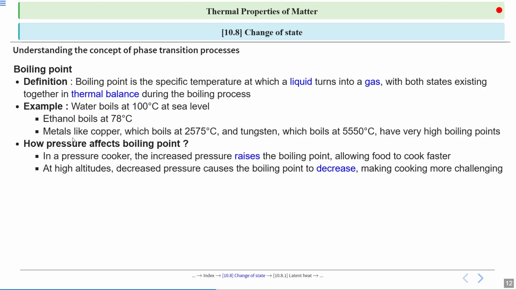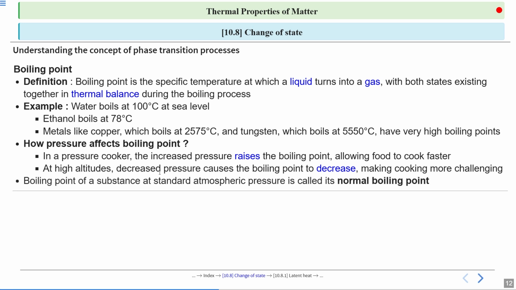At high altitudes, decreased pressure causes the boiling point to decrease, making cooking more challenging. The boiling point of a substance at standard atmospheric pressure is called its normal boiling point. Alright.